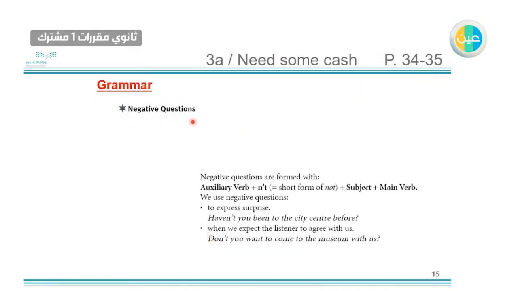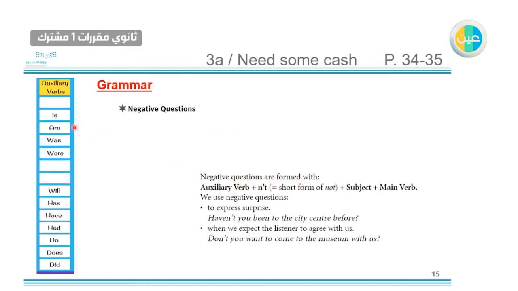Grammar. Negative questions. Negative questions are formed with an auxiliary verb, for example like these auxiliary verbs, plus not, this is the short form of not, plus subject and main verb. We use negative questions, number 1, to express surprise. For example, haven't you been to the city center before?